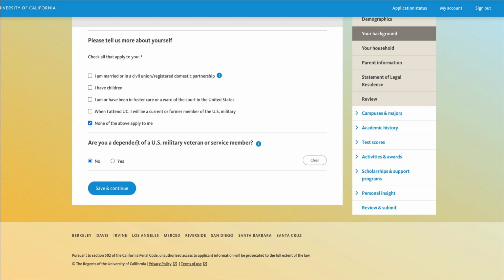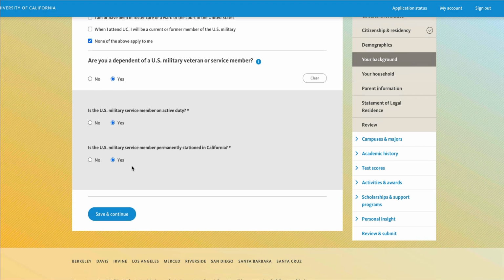Following that, you have a question about military dependents. If you are a dependent of a U.S. military veteran or service member, click yes. If not, click no. If you click yes, you have follow-up questions.